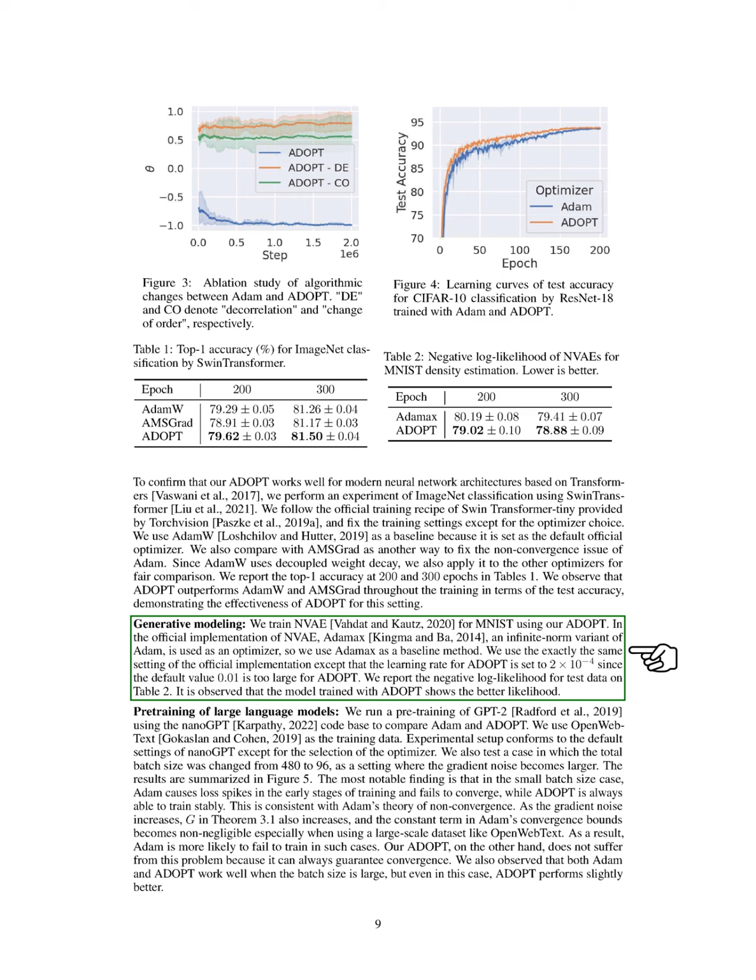In pre-training large language models, we observe that ADOPT maintains stable training even with smaller batch sizes, while Adam struggles with loss spikes and convergence issues. Finally, we fine-tune a pre-trained language model and compare the performance of ADOPT against Adam, finding that ADOPT yields better results. We summarize additional experimental results and settings in the appendix, demonstrating ADOPT's advantages in various contexts.